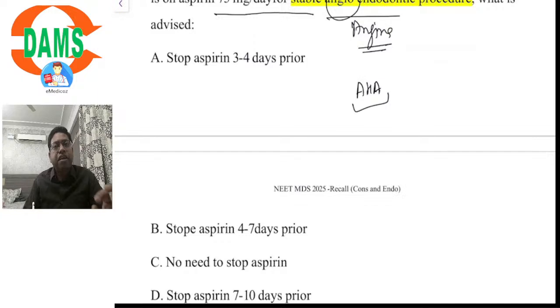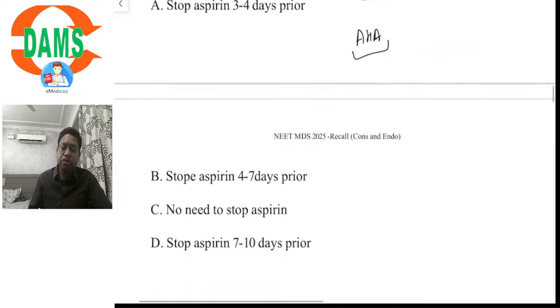Even for minor dental procedures like extraction or root canal therapy, the benefit of continuing aspirin is more than the risk associated with stopping it. So the American Heart Association says there is no need to stop aspirin therapy for such patients. Option C would be the best possible answer.